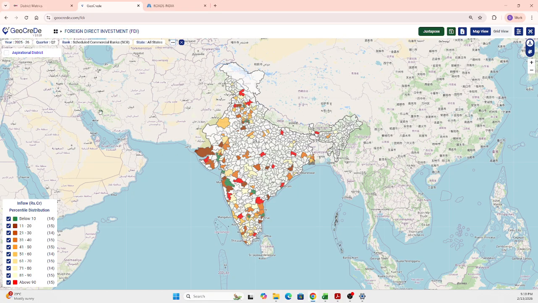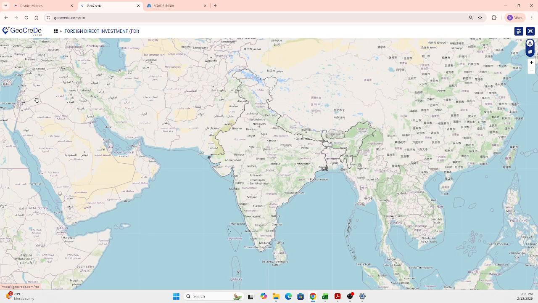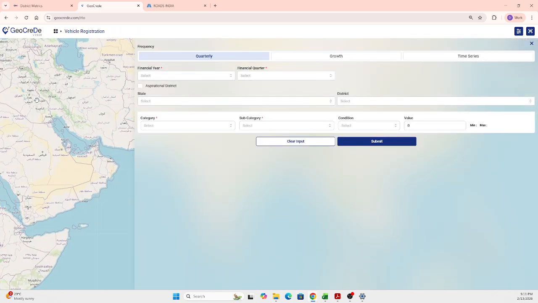So this is about the foreign direct investment, and in the same way, the vehicle registration data. This is again a repetition of what we have in GeoCredit also. So you get quarterly growth and the time series data. You can query that, and you can easily compare the Vahan registration data along with credit data, or the credit by occupation under personal loans, vehicle loans. So you can make a comparative study in and around the product itself, and you can come out with many research angle ideas and business oriented ideas also.